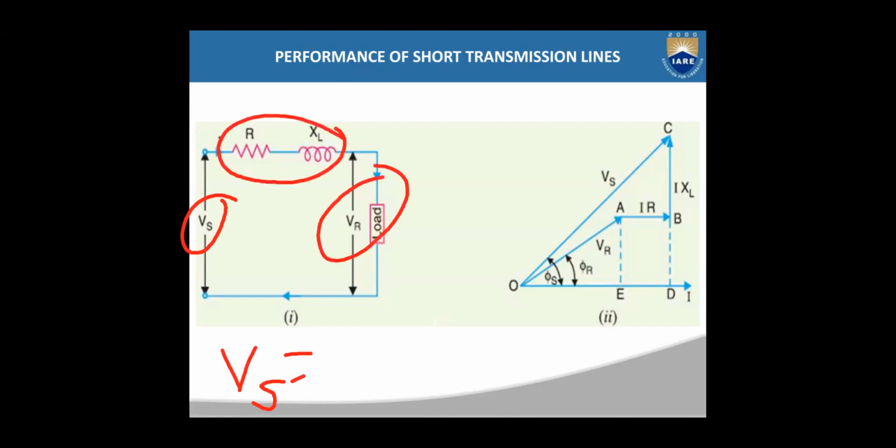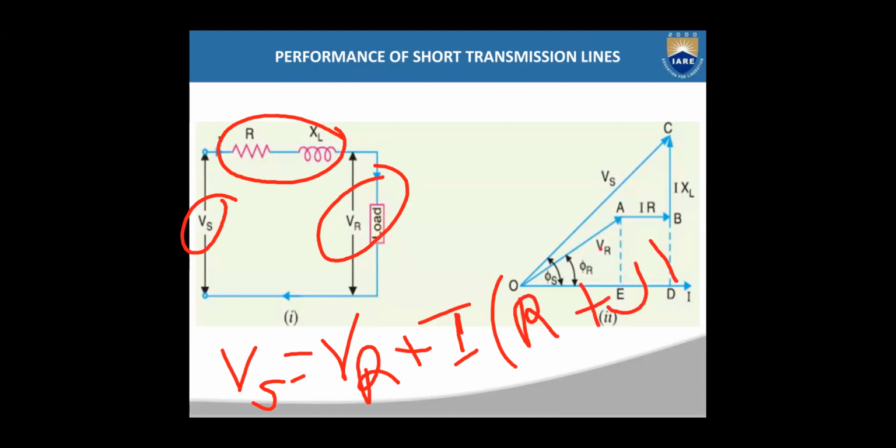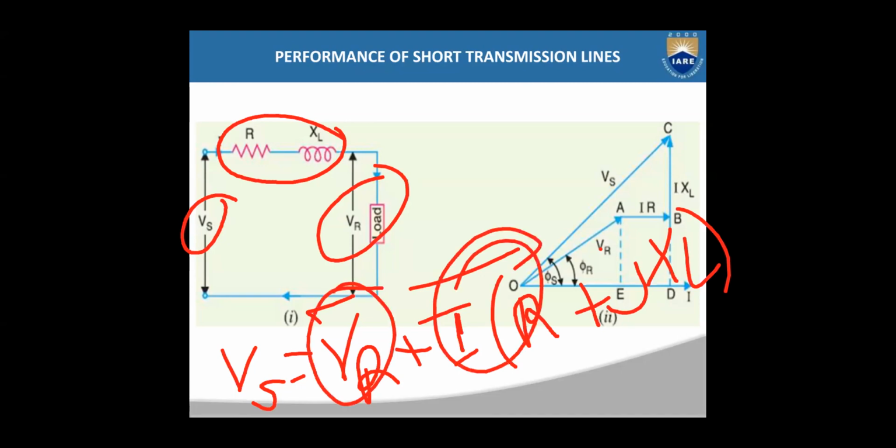So that means VR plus I into R plus JXL you will get. Okay, so that means all these are the vectors. Now Vs is the vector sum of VR, IR and IXL. So you have to take all these VR, IR and IXL, and you have to sum them vectorially.